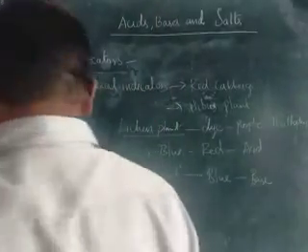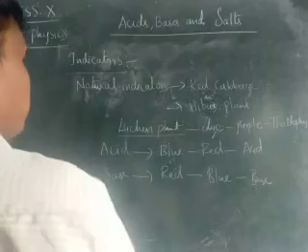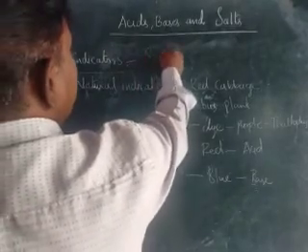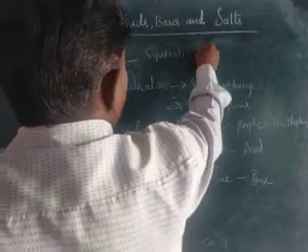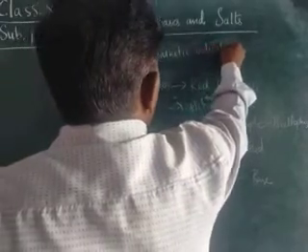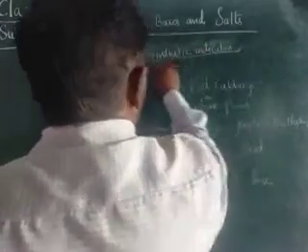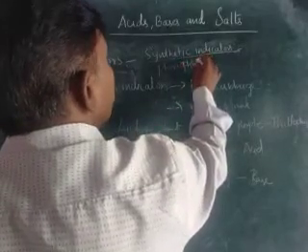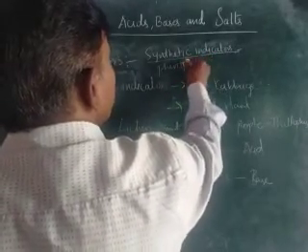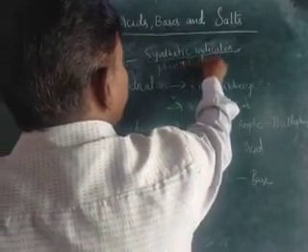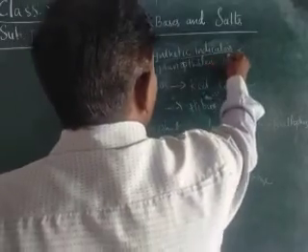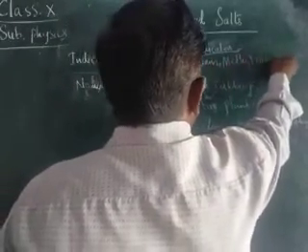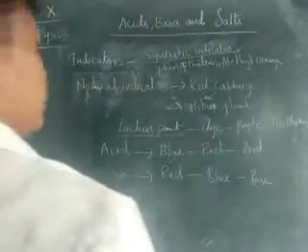And here normally we have the artificial or synthetic indicators. These synthetic indicators are phenolphthalein and methyl orange. These are synthetic indicators.